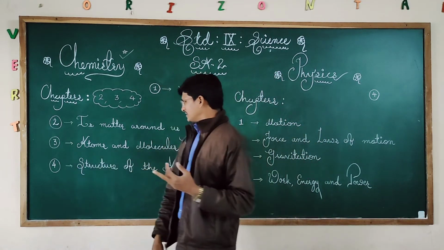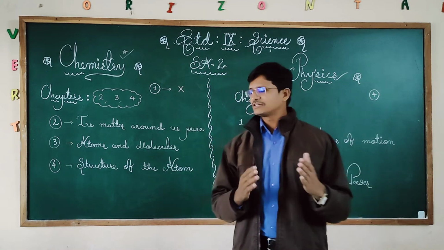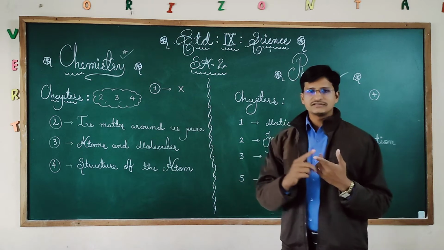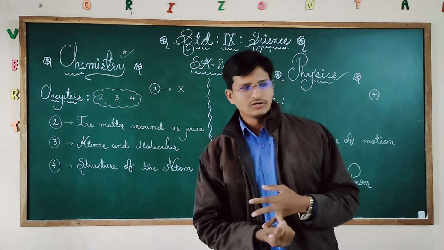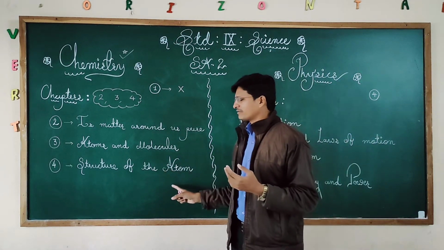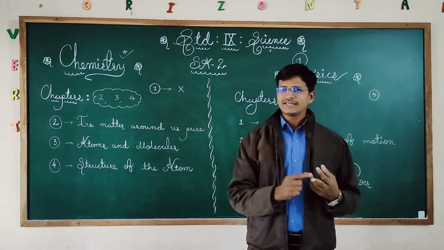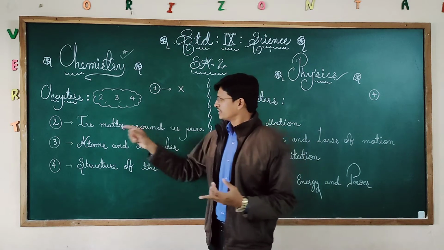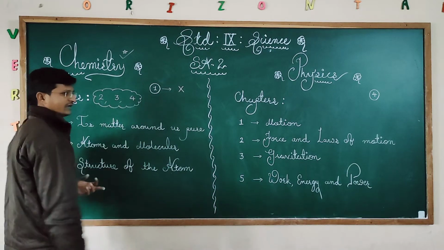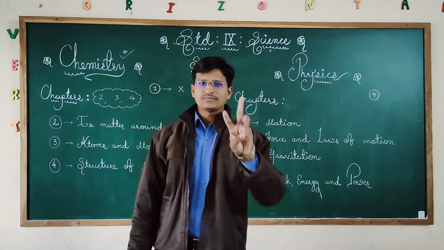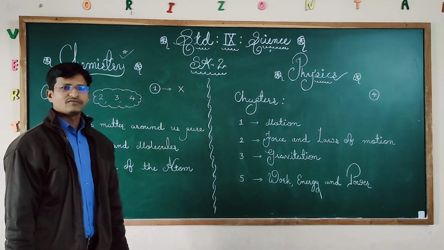Now chapter number 4, Structure of the Atom. In the structure of the atom we have discussed the different models: the Rutherford model, then the Bohr model, even the J.J. Thomson model. All the structures we have discussed in this chapter. These are all crucial questions already there in the NCERT, so that can be asked. So in chemistry, I am taking chapters 2, 3 and 4 for your final examination. You can consider these 3 chapters, and they can be asked in your final examination.